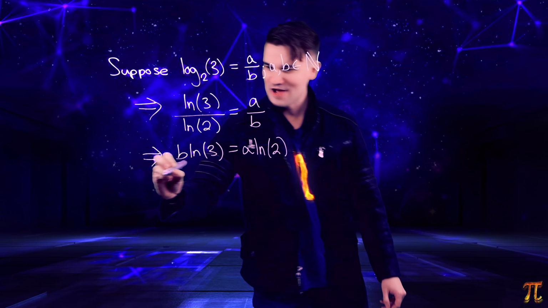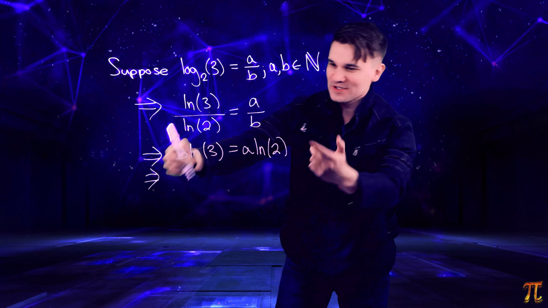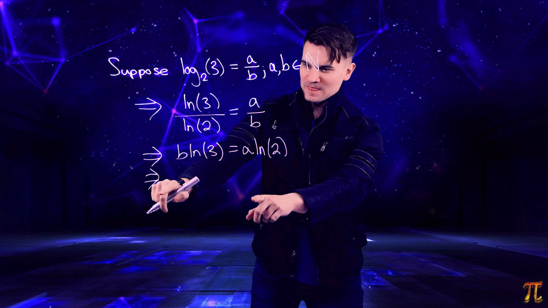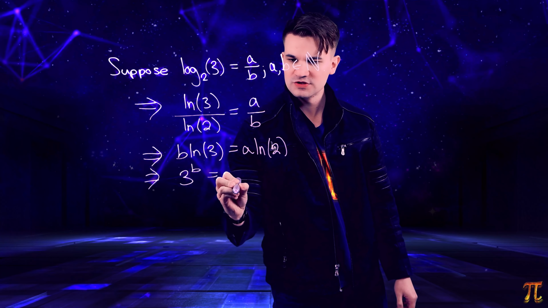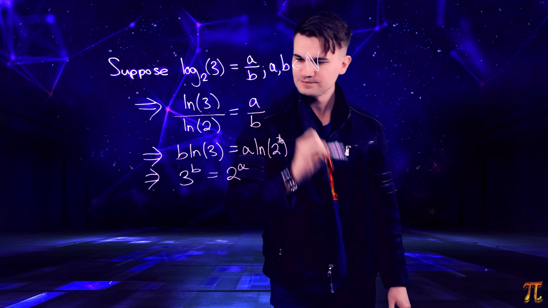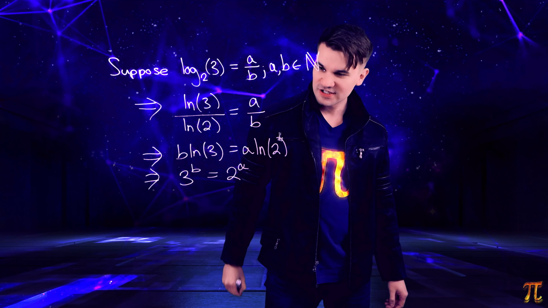e, and oh wait, those are the same, aren't they? Okay, I'm just kidding. Okay, so exponentiate both sides with a base of e, and we end up getting 3 to the b equals 2 to the a. And this is actually a contradiction. Do you see the contradiction here?